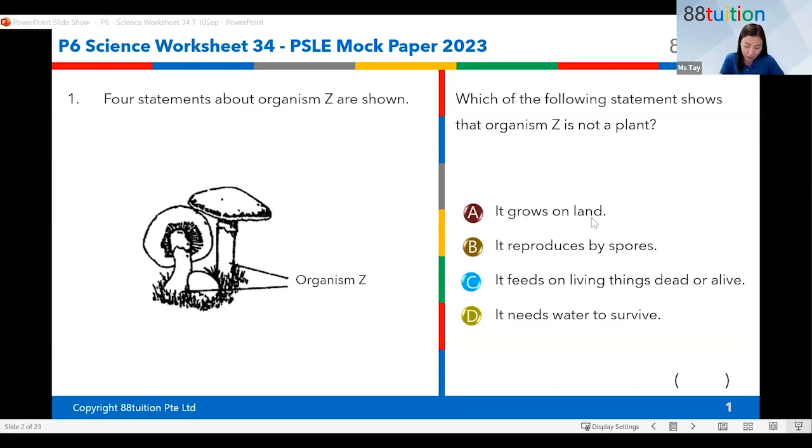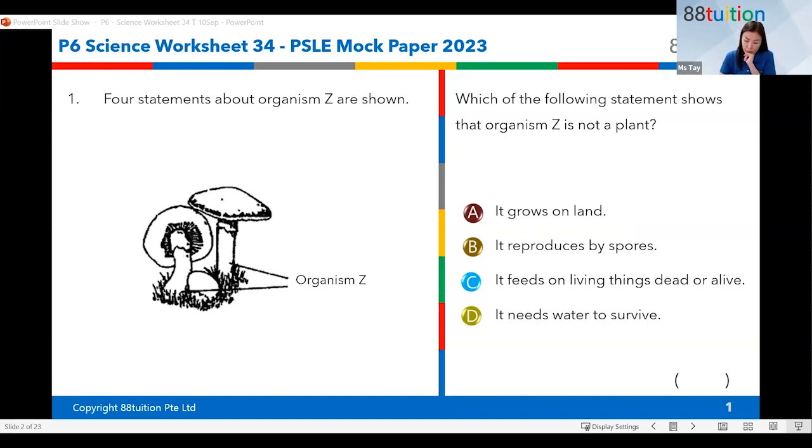It grows on land. Give me 1 minute. Okay. Your answers are here.